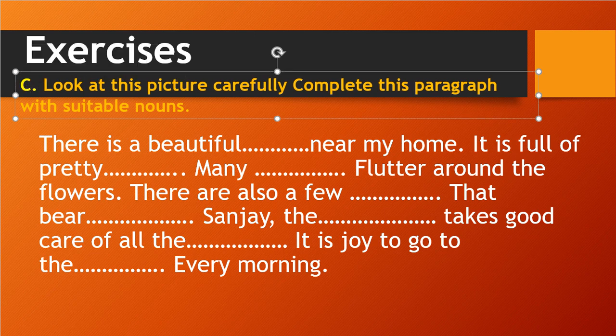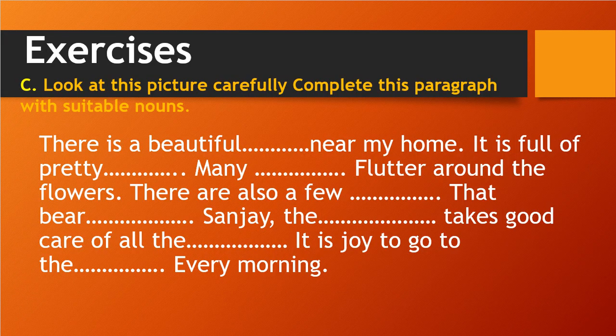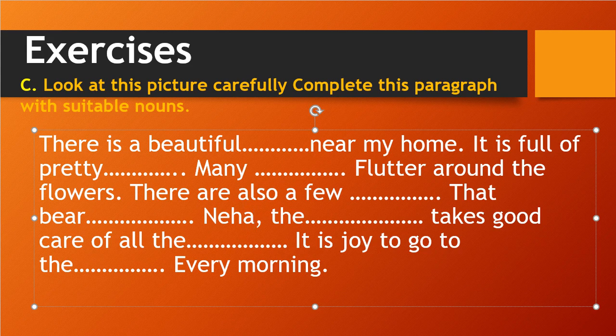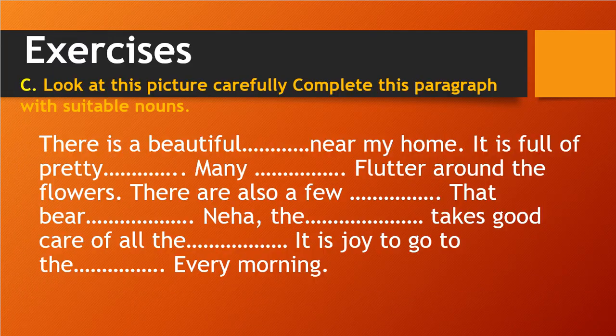So what we need to do, we have seen the picture carefully. Correct? So we need to fill in the blanks here. I will change the name because in our picture we have kept a girl.